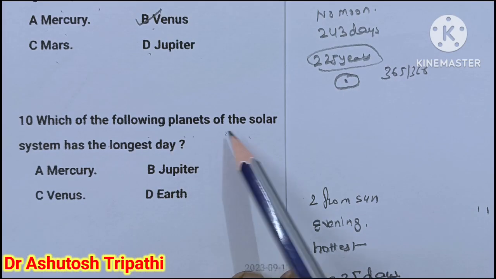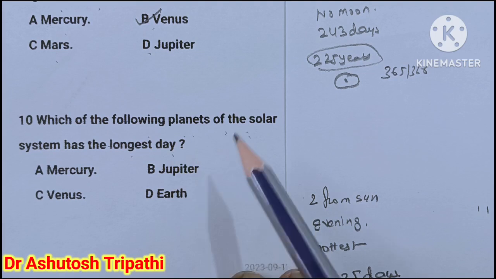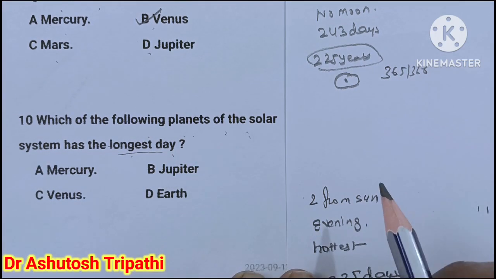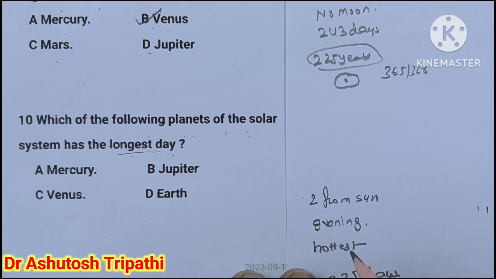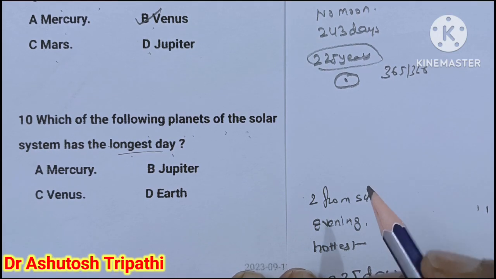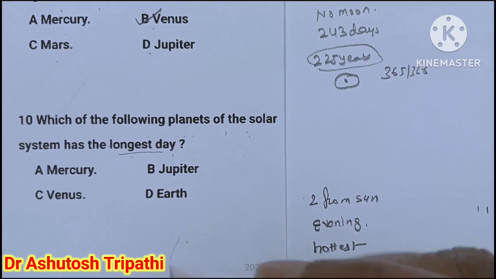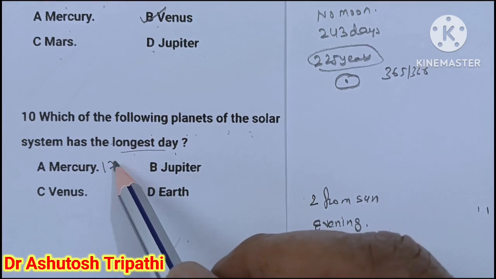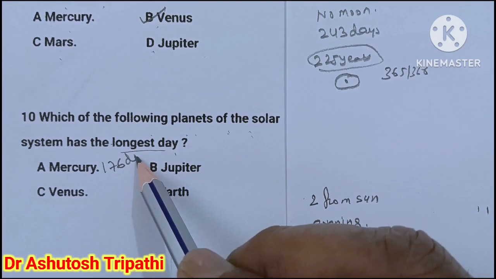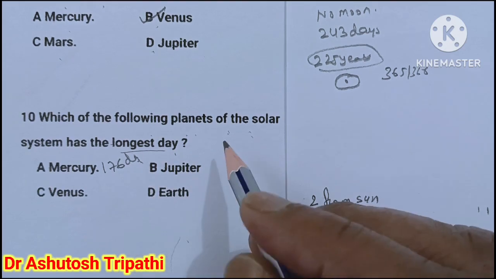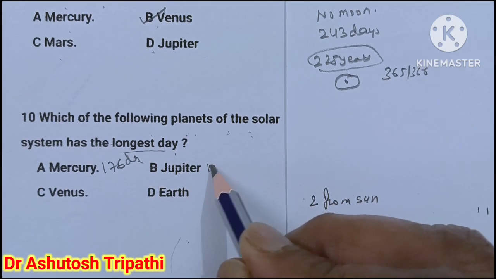Which of the following planets of the solar system has the longest day? Longest day means the planet whose speed of rotation is minimum among all the planets has longer days. Mercury takes 176 days to rotate on its own axis. Jupiter takes about 10 hours.